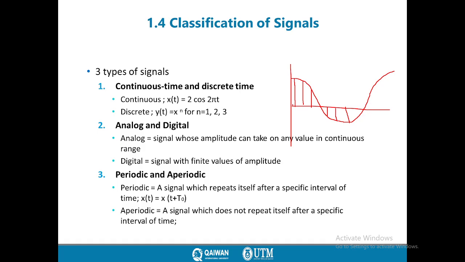The signal is the same along time. But for an aperiodic signal, it does not reproduce itself: when the first cycle goes, the second cycle is not like the first cycle, and the third cycle is not like the second cycle. Later we will explain it in more detail.